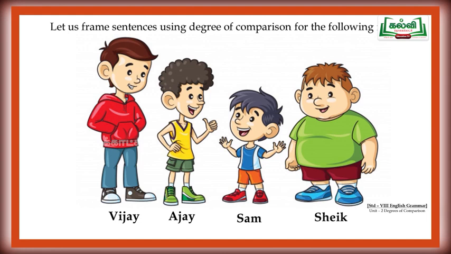Vijay is taller than Ajay, or we can say Sam is shorter than Ajay. Sheikh is fatter than Sam. Ajay is slimmer than Sheikh. Sheikh is the fattest of all. Like that, we can frame many sentences by using the degrees of comparison.